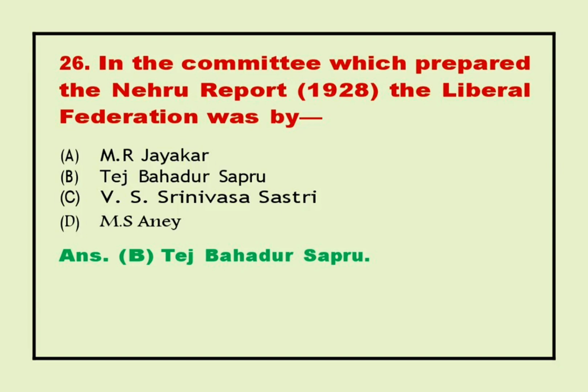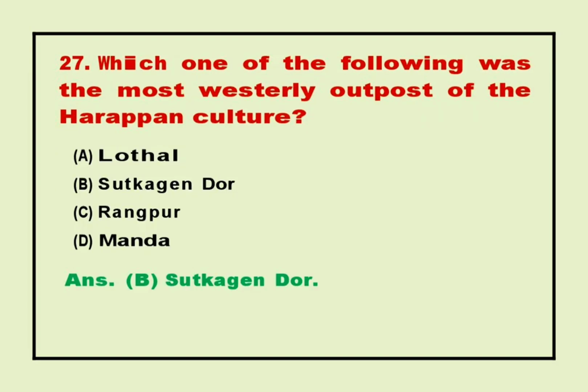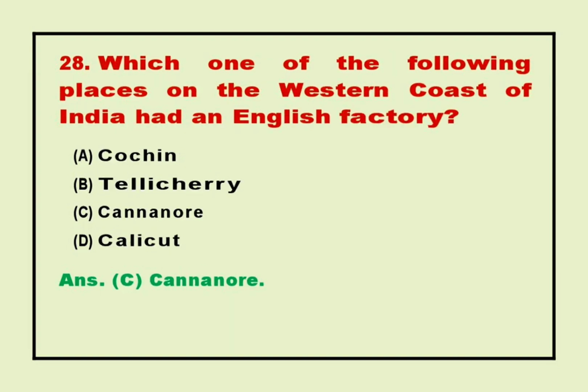26. In the committee which prepared the Nehru Report, 1928, the Liberal Federation was represented by? Answer B. Tej Bahadur Sapru. 27. Which one of the following was the most westerly outpost of the Harappan culture? Answer B. Sutkagen Dor.